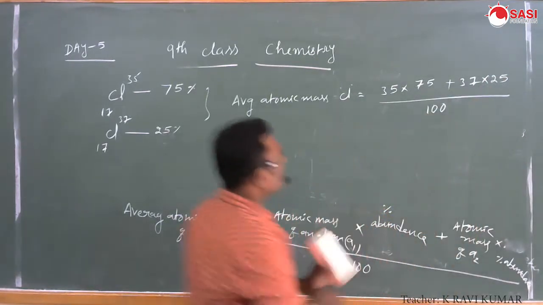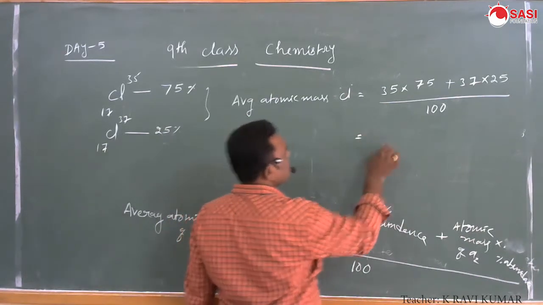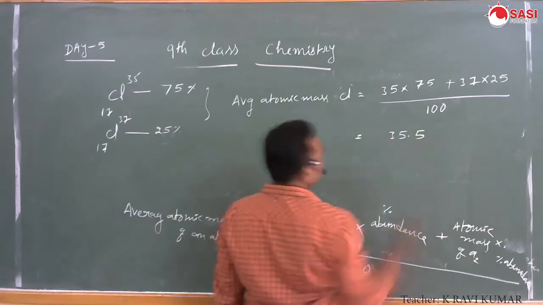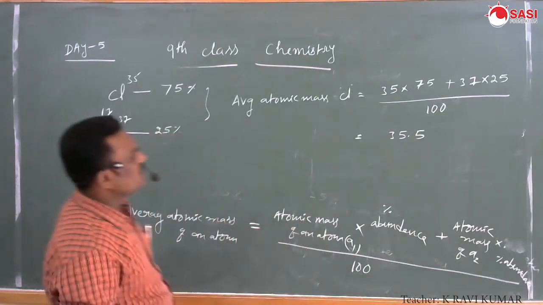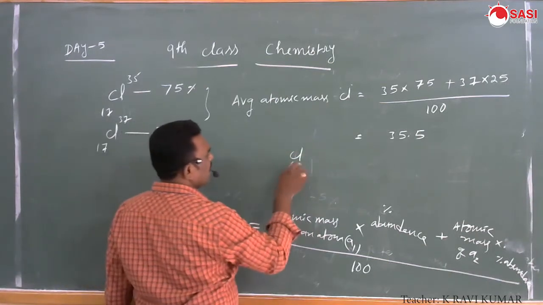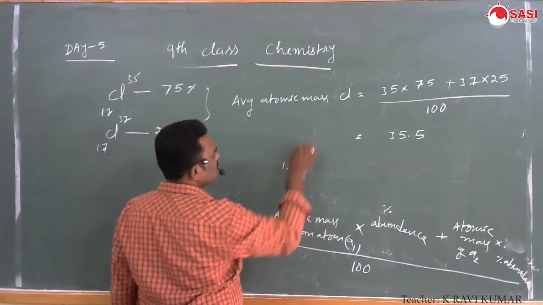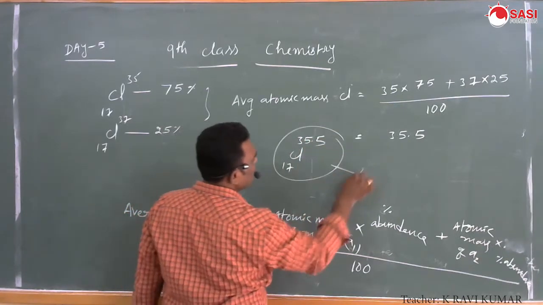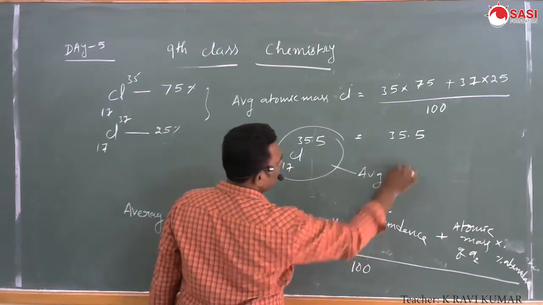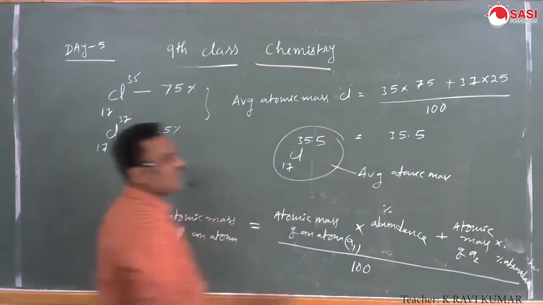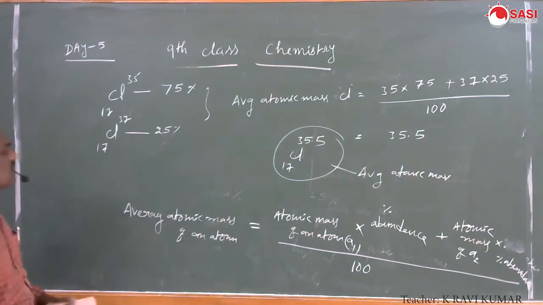The answer is 35.5. Therefore, the chlorine atomic mass is 35.5. This is the average atomic mass of an element.